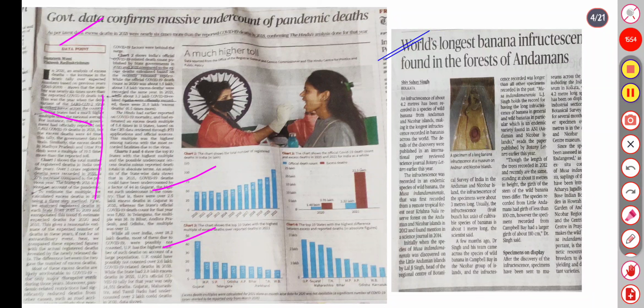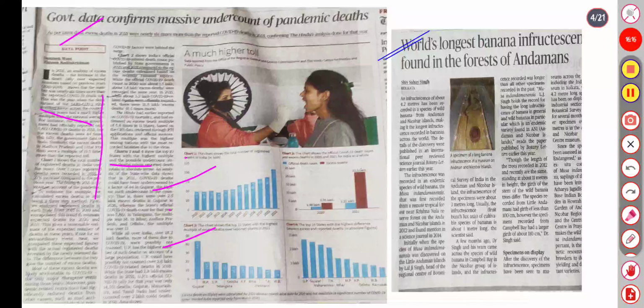So Gujarat, MP, UP. The highest is Gujarat, at 44.2. This is chart 3. Chart 3 shows the top 10 states with the highest multiple of possible undercounts and excess deaths. COVID-19 deaths were undercounted by a factor of 44 in Gujarat.